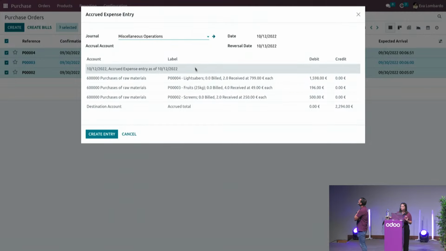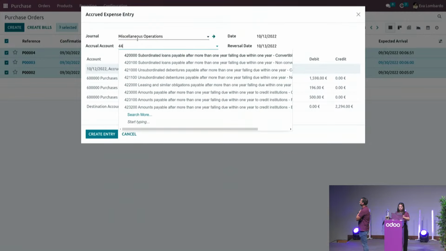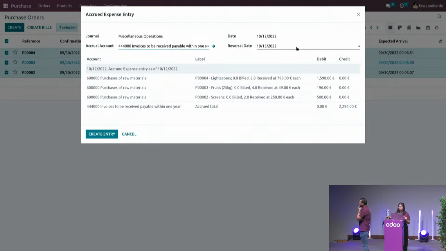When you see this view, you can first choose, of course, the account that you're going to use, the recognition date, and of course its reversal afterwards. Based on the invoicing policy of the products in your purchase orders, it will take only the value of the ordered or received quantities that you've got, and it will of course depend on the date that you've chosen.